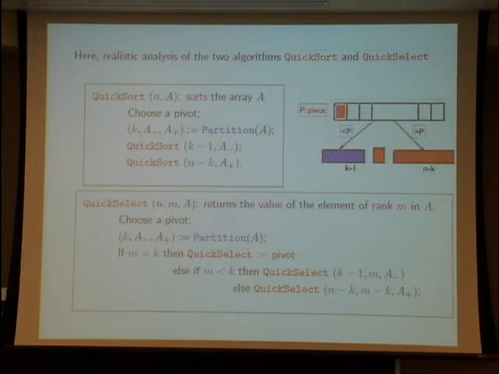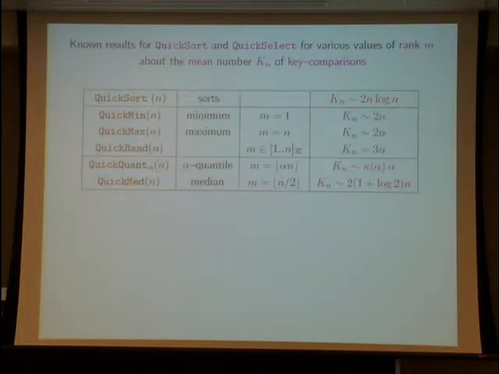Of course, all these algorithms are well known and well studied. And now I recall the main results about the analysis of quicksort and quickselect. Here, the unit cost is the key comparison, and the total cost of the algorithm is the total number of key comparisons. For quicksort, it is well known that the mean number of comparisons is 2n log n, and for quickselect, it depends on the value of m.